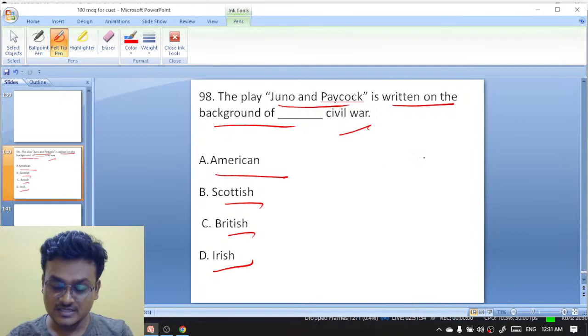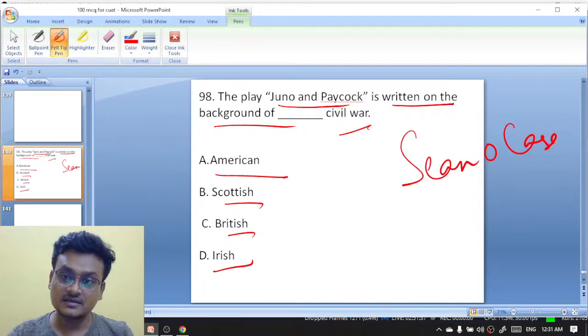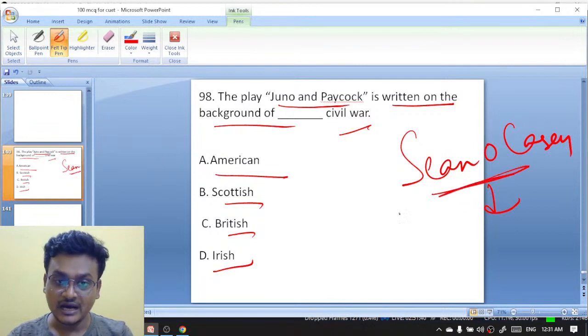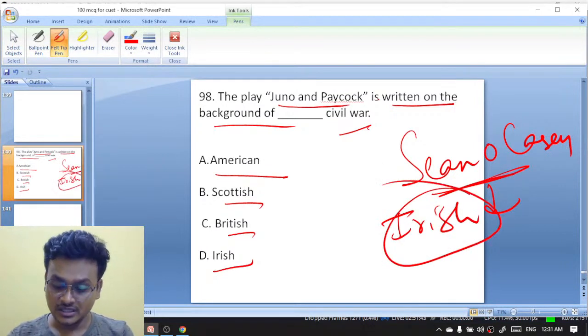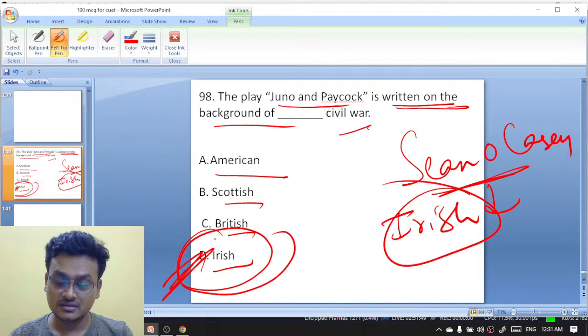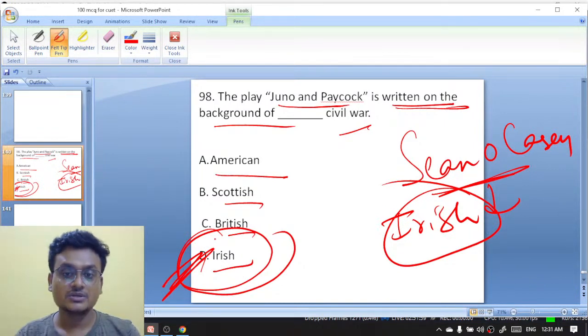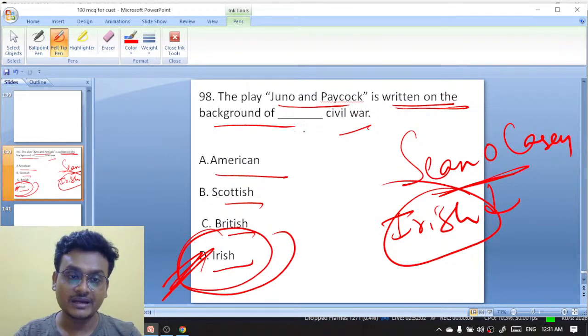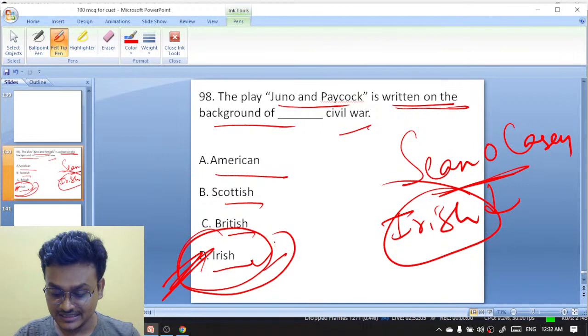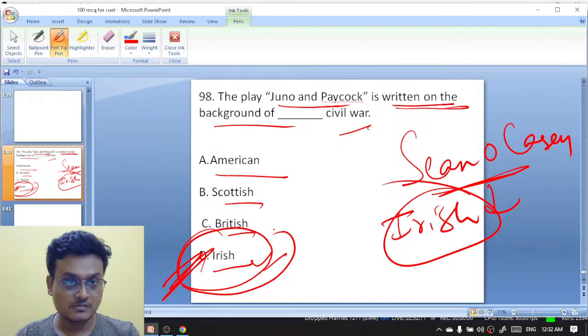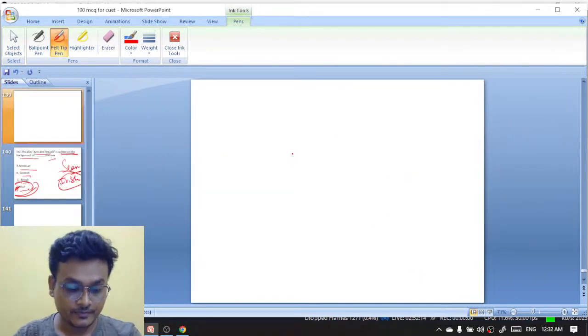This is by Sean O'Casey, okay? Sean O'Casey is an Irish playwright. So the play Juno and the Paycock is written on the background of the Irish Civil War. Yeah Priyanka, excellent. It is D.